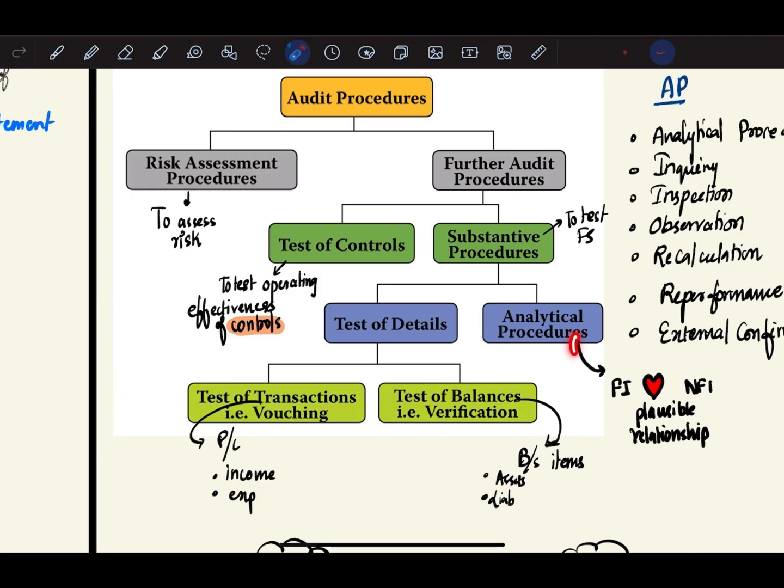Analytical procedures mainly evaluate the plausible relationship between financial and non-financial data. So analytical procedures is basically an analysis technique to analyze the plausible relationship between financial and non-financial data. This technique is also used during risk assessment.